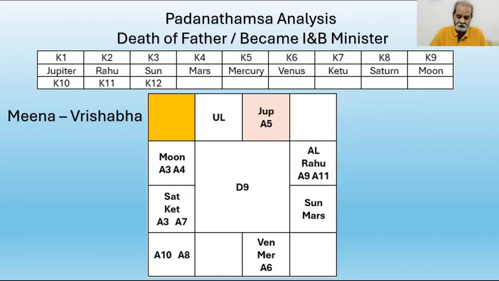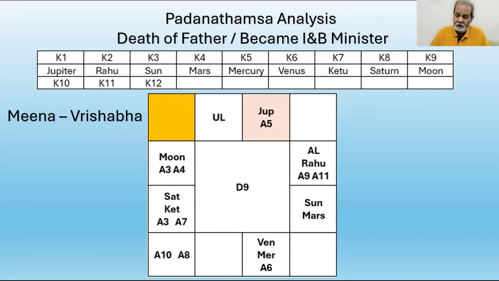Number 3, the 10th from Antardasha sign is Kumbha. So far you have studied all the connections for the Antardasha sign Vrishabha. Now the 10th from Antardasha sign is Kumbha. Kumbha is occupied by Moon, K9. I said I am avoiding the irrelevant padas, that is A8, etc. Here A9 also appears irrelevant, but A9 is relevant. I will tell you the relevance. And the Lord of Karkataka, which is A9, is the 8th from A8 Dhanus.